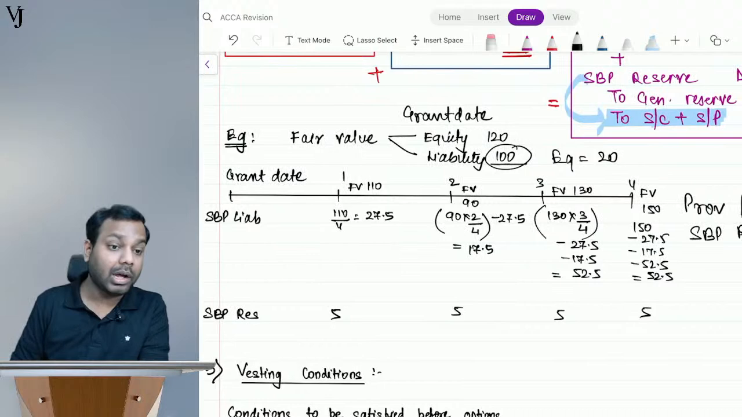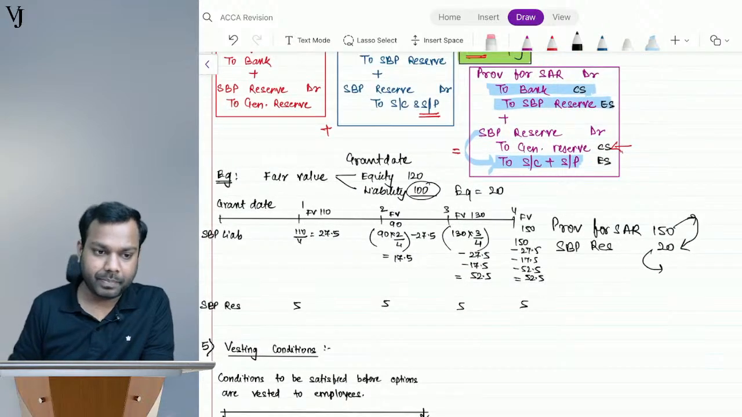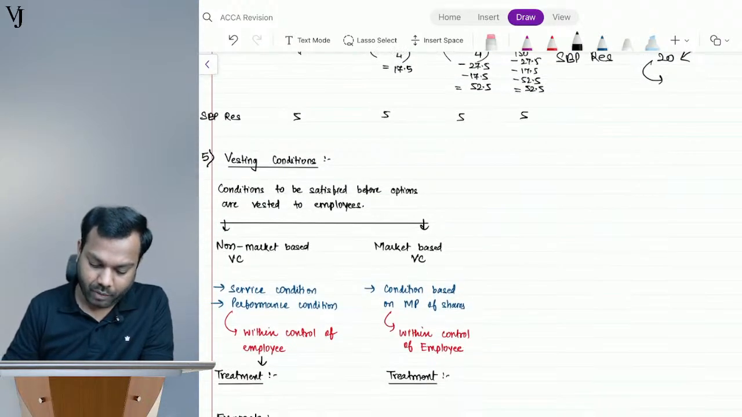Nutan, Vishaka, Siddhant, Ayush, Arun. I hope it is clear, everyone. Neha, okay, wonderful, wonderful.